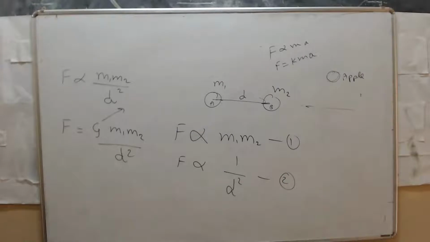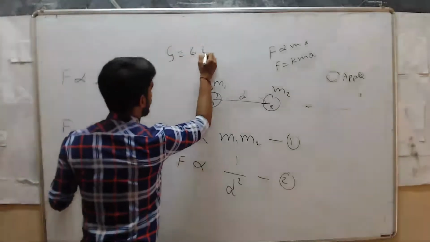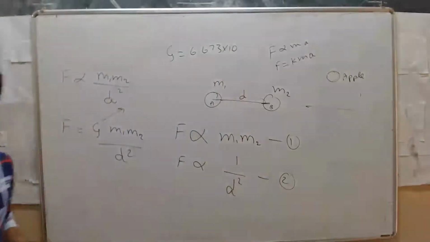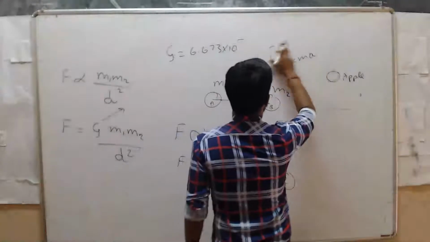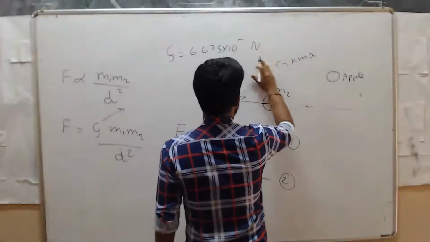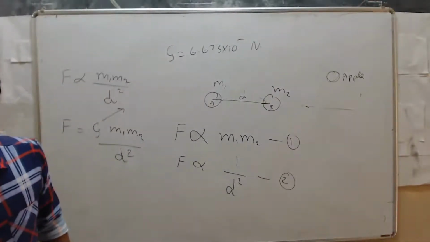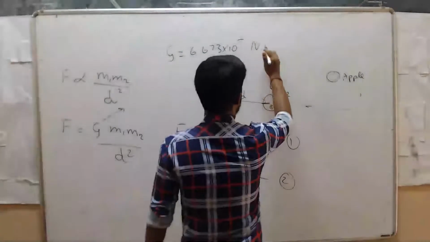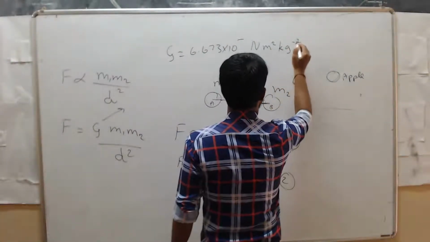It has a standard value that is 6.67. Here, G is equal to 6.673 × 10 raised to the power minus 11 Newton meter square per kg square. Okay, why?